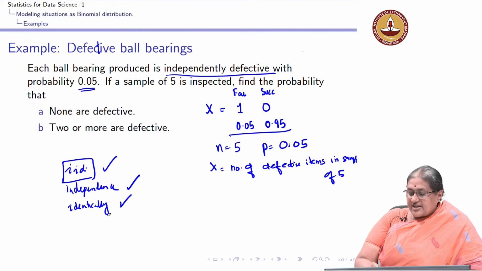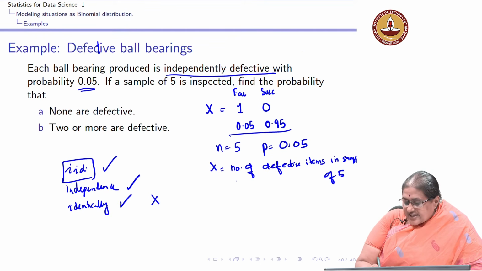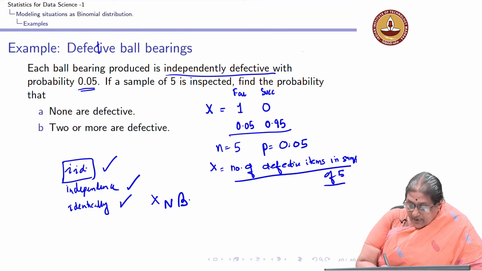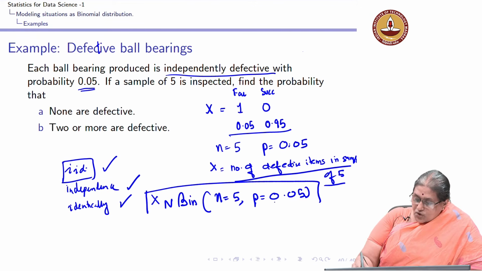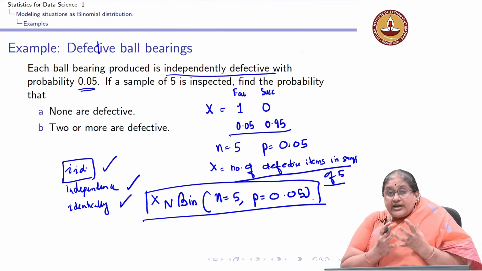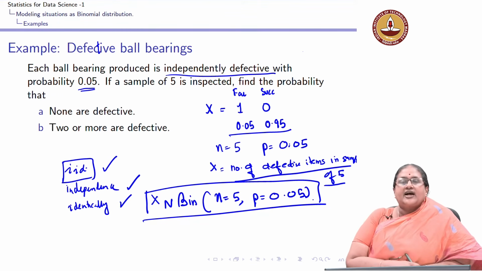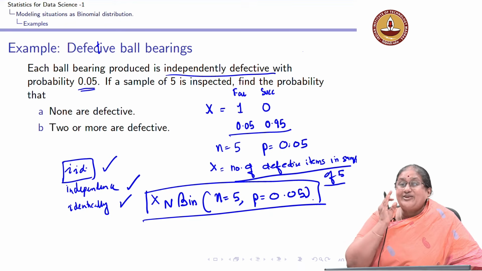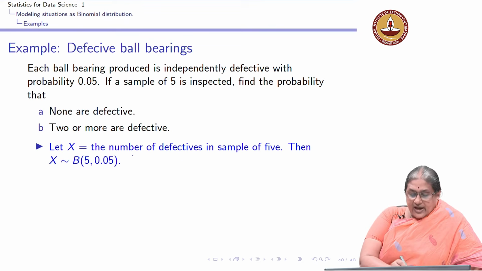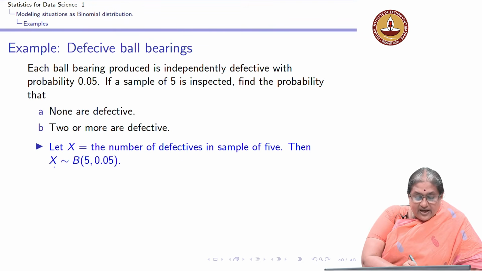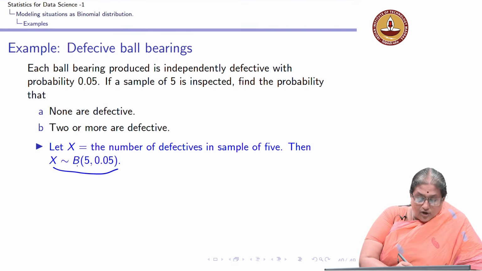Once I have checked that, then I can say that this X, which is the number of defective items in a sample of 5, is a binomial distribution with parameter n equal to 5 and P equal to 0.05. This is the most crucial part, to verify the conditions of a binomial distribution and to identify the parameters. Once I identify the parameters, I have defined the random variable and identified that it is a binomial distribution.